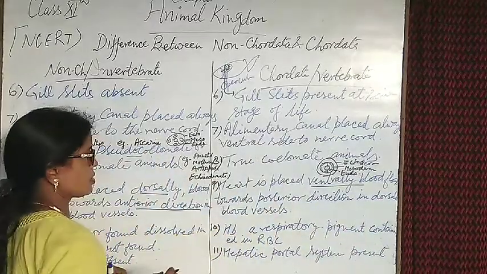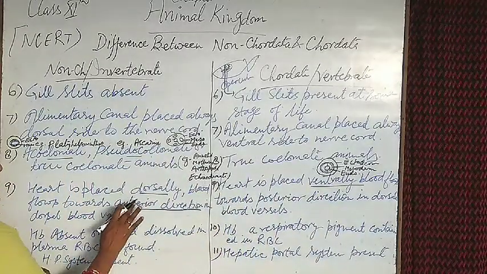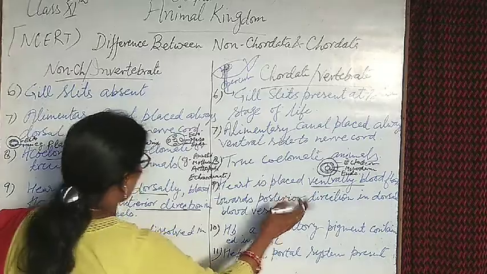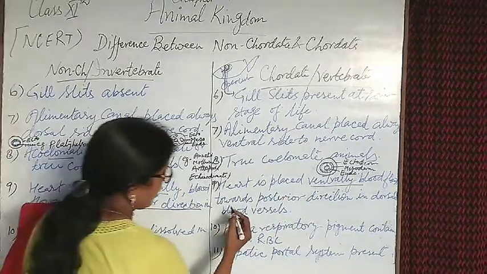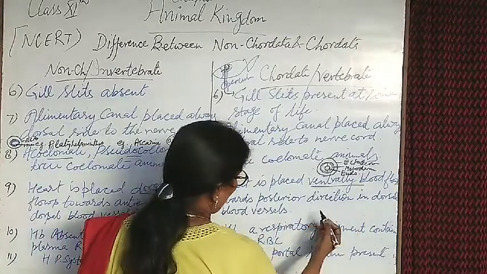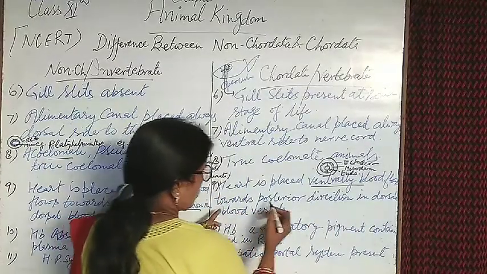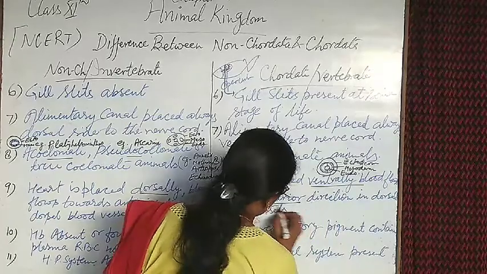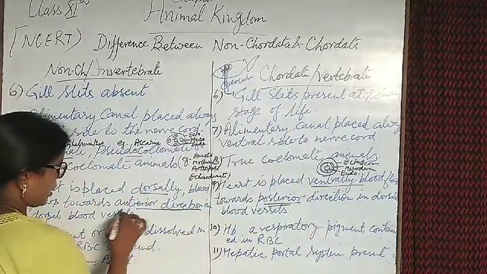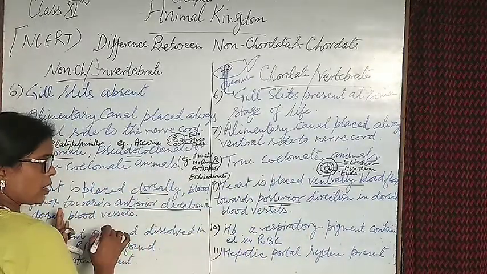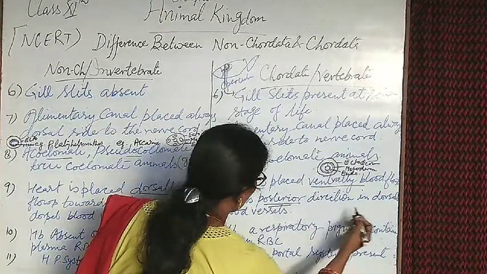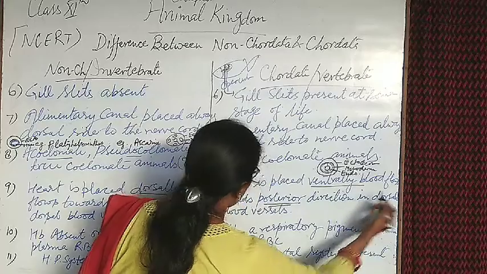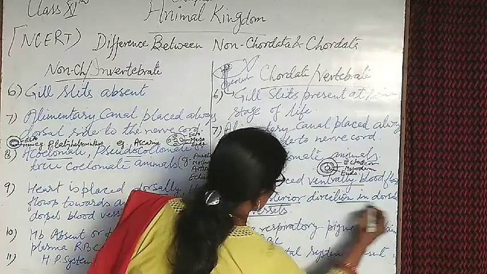Main difference: chordates have a ventrally placed heart and invertebrates a dorsally placed heart. And the blood flow in chordates is towards the posterior direction, while in invertebrates it is the anterior direction.